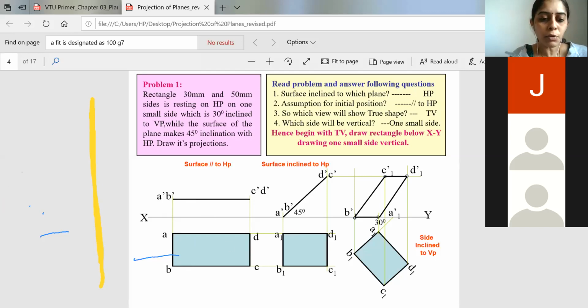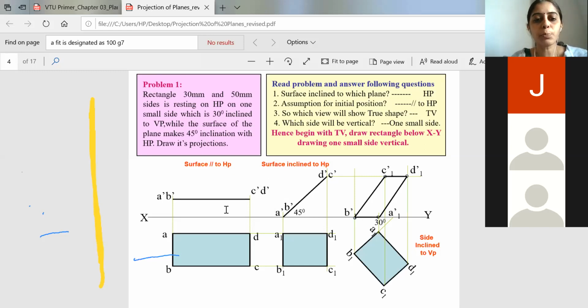So when the observer views from here, B will be visible and A will not be visible. So while writing here, you please write B dash, and in the bracket A dash, and you write here C will be visible and D will be along the same line, that will be hidden. So that you will write it as C dash, and in the bracket you will write D dash.